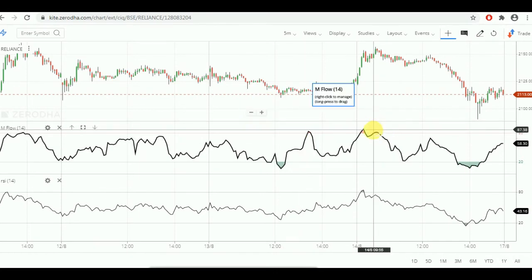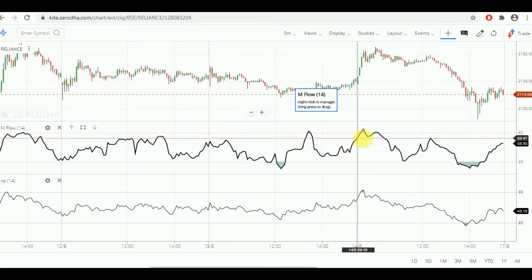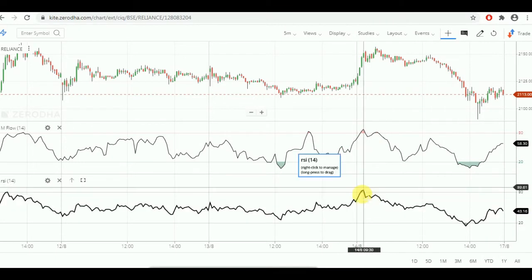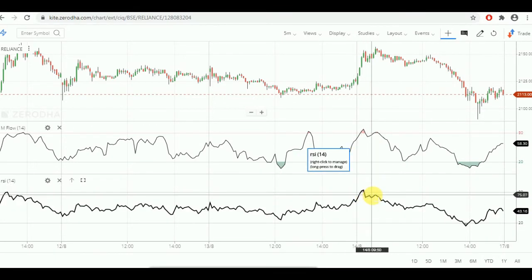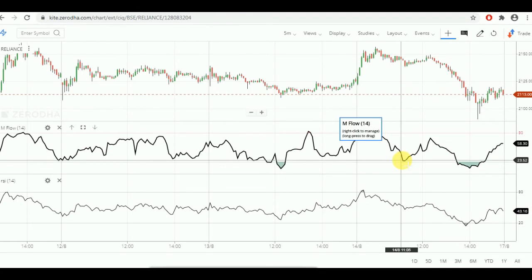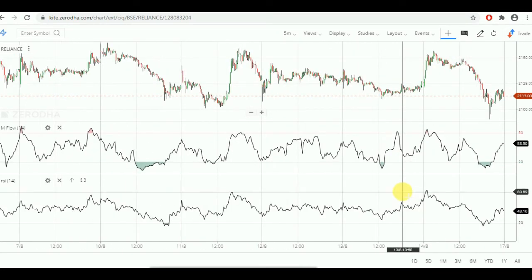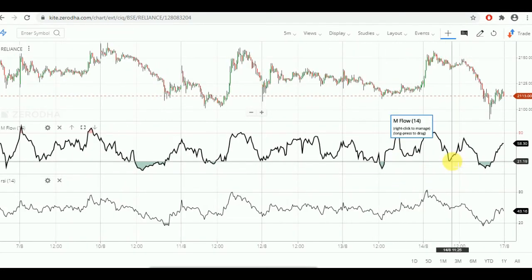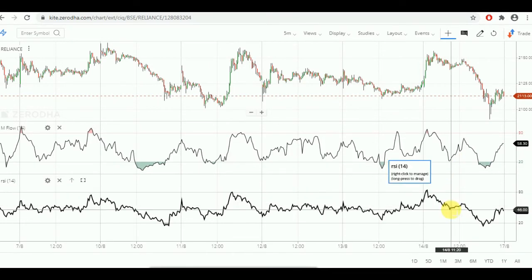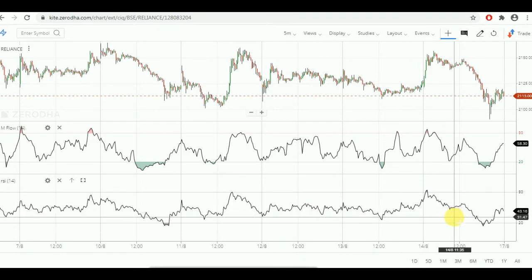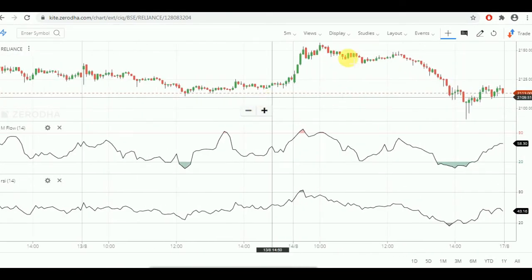So here you can see MFI had already crossed the 80 level. Even RSI had crossed 80 levels. But till here, you can see this level is 23 or 22 level, but here it is 22 level, and here the RSI had reached only till 46 levels. It didn't come up to 21 level because it is purely calculating the price data only.